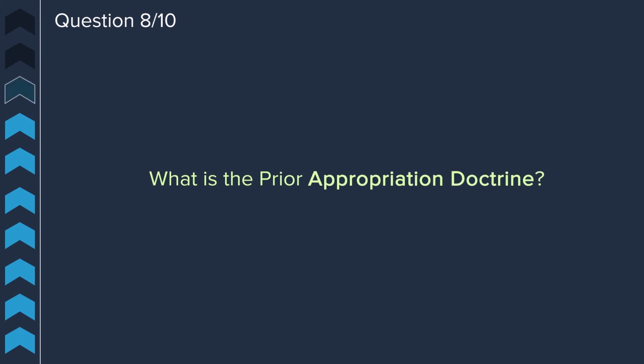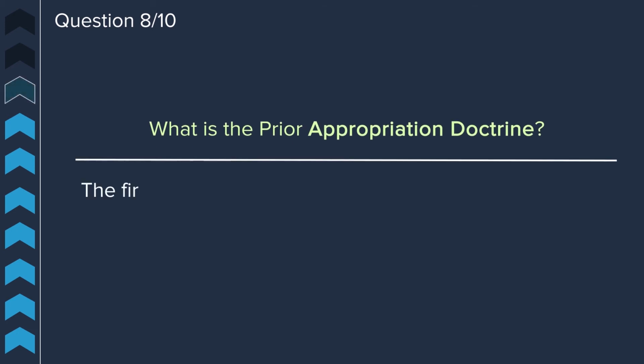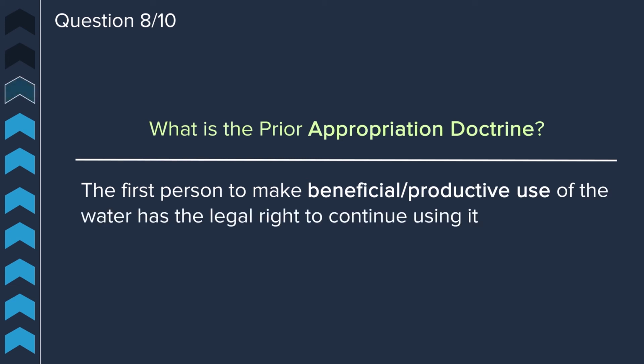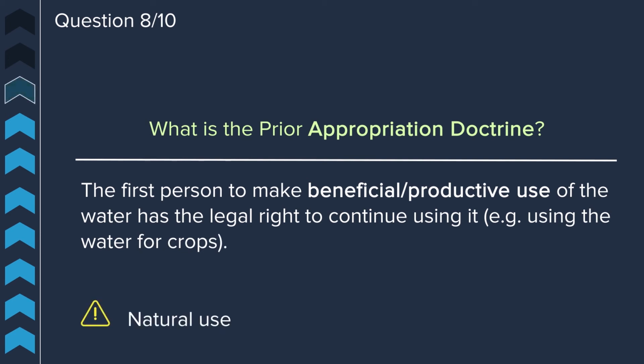Question 8. What is the Prior Appropriation Doctrine? The Prior Appropriation Doctrine holds that the first person to make beneficial or productive use of the water has the legal right to continue using it, for example, using water for crops. Note again that natural use trumps artificial use.